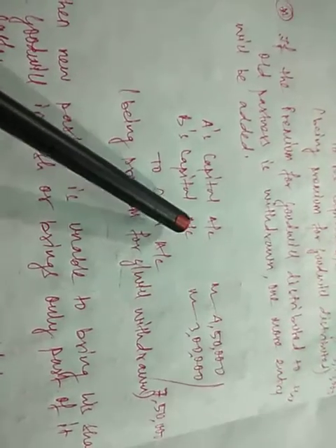They can only withdraw the premium for goodwill part that is credited to them, that is 4,50,000 and 3 lakh. The total will be 7,50,000 to cash, being premium for goodwill withdrawn. So this third entry will be added only if it is given in the question that they have withdrawn the premium for goodwill. Is it clear to all of you? If nothing such is mentioned, then we will have only two entries. But if it is mentioned that the old partners have withdrawn the premium for goodwill distributed to them, then we will add this third entry in the solution. I hope it is clear to all of you.